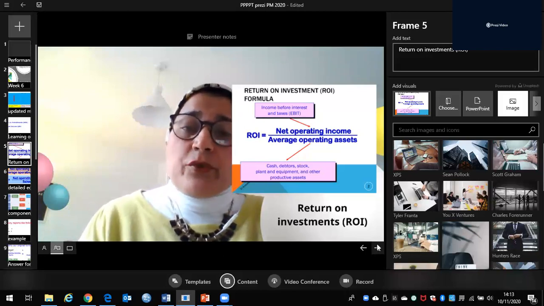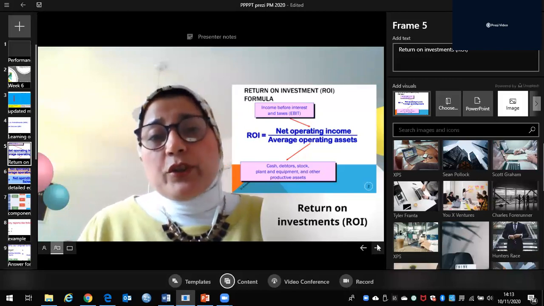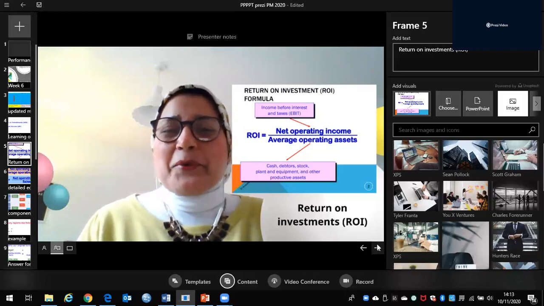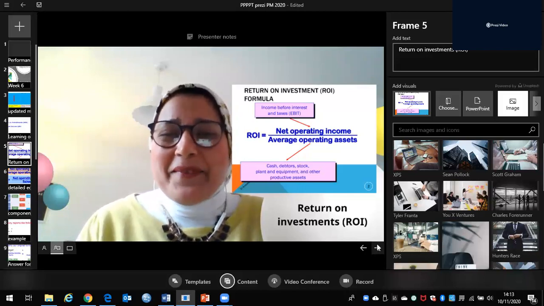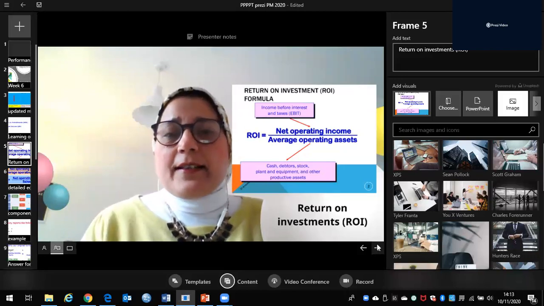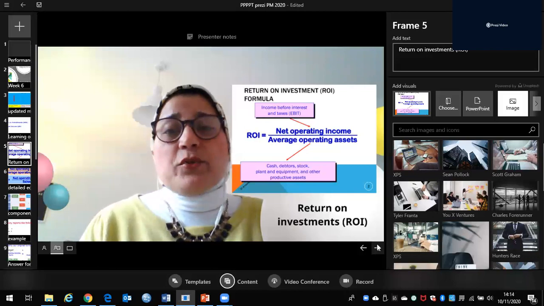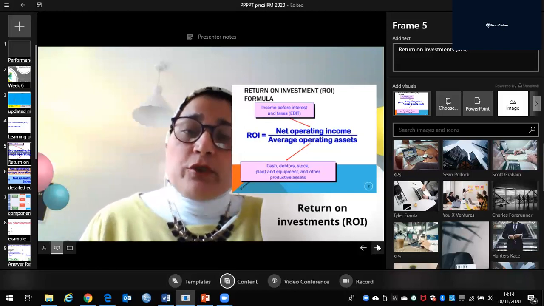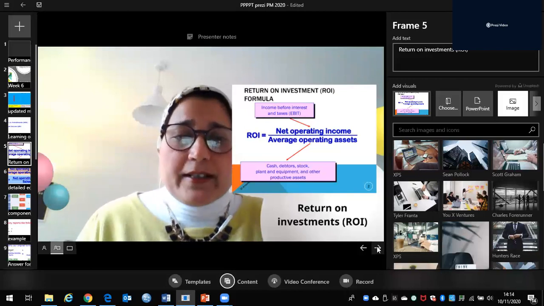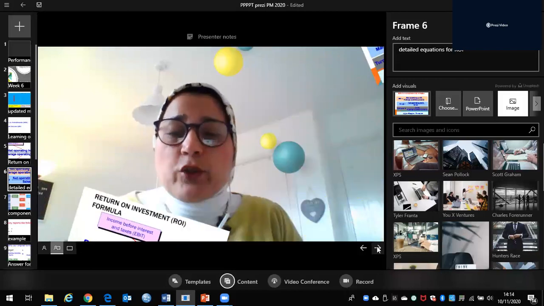If you get a question like this in the final exam, I will not provide you with any equations. You have to learn them. With online, you might look at them in your files, but anyway, I will not provide equations to you in the exam. So return on investment is as simple as net operating income divided by average operating assets. This is the main equation.